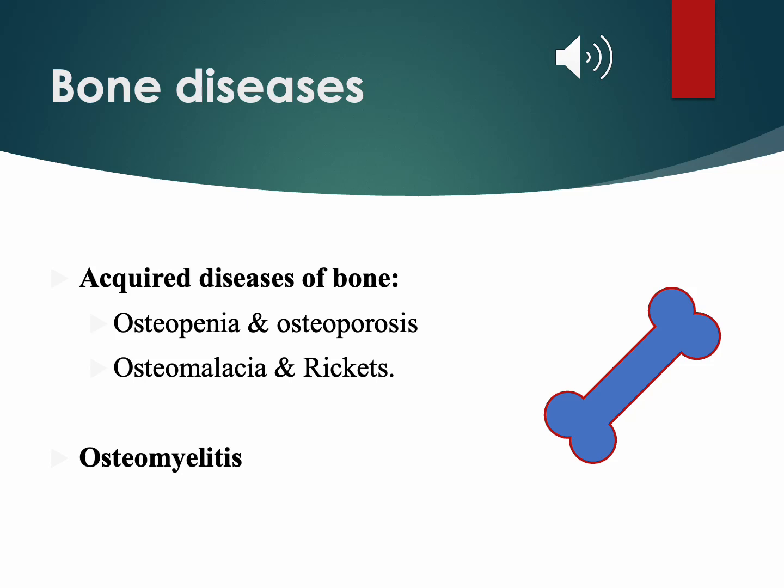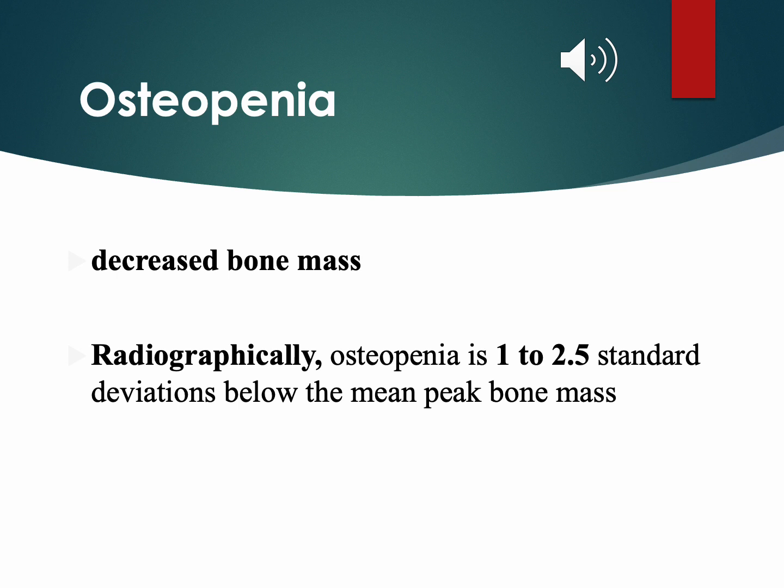Let's now shift gears from the joint diseases to the bone diseases. From the bone diseases, we will be covering a few acquired diseases of the bone, including osteopenia, osteoporosis, osteomalacia, and rickets, and also osteomyelitis. So let's start.